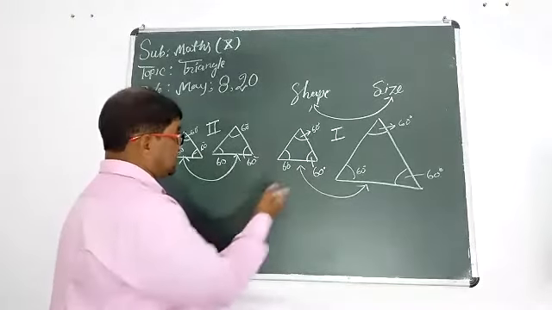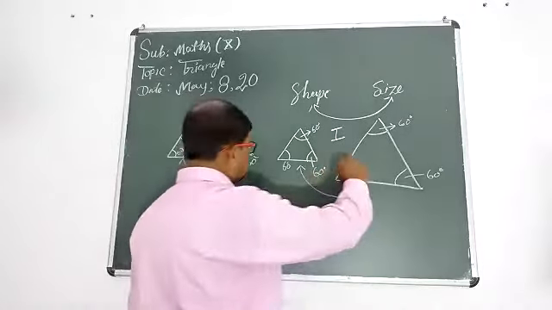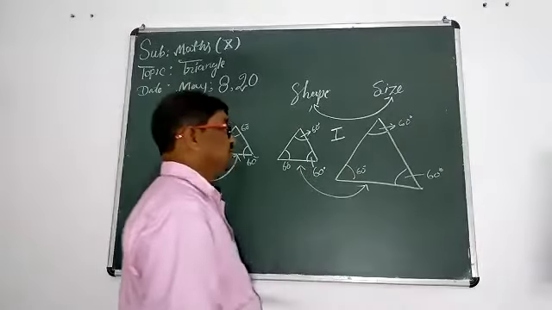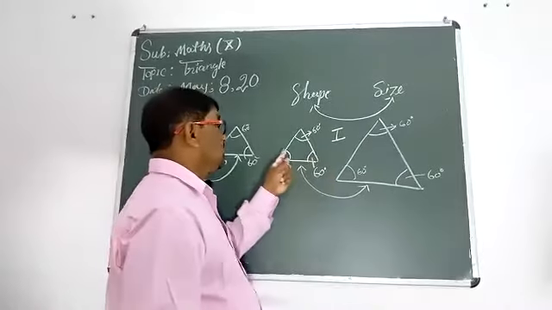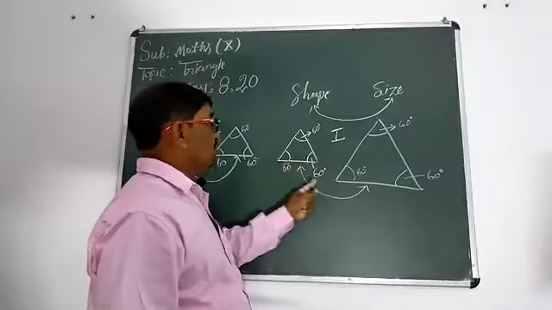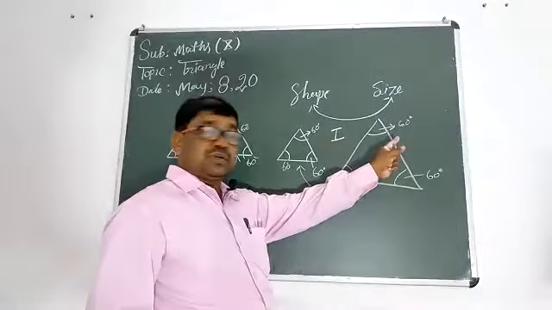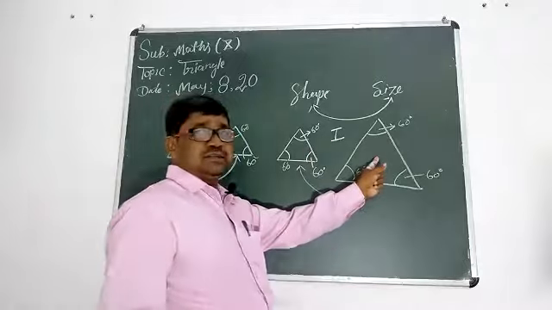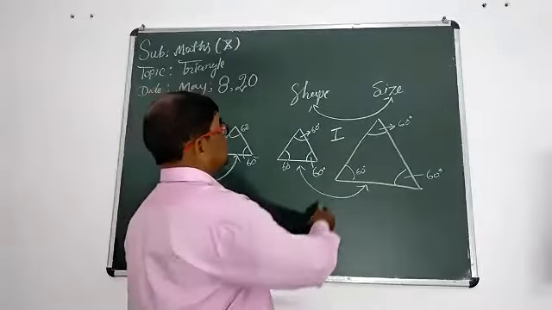Can you say what is the difference between these two pairs? Students, in the first pair, in these two triangles, interior angles measure 60 degrees. So we can say their shapes are equal.